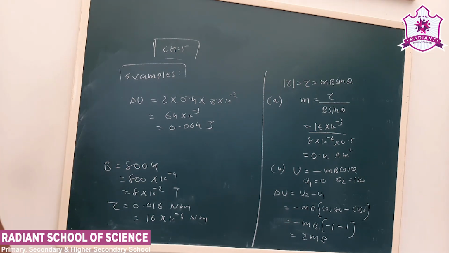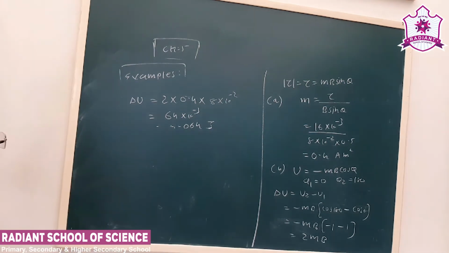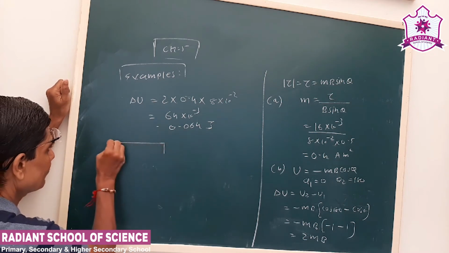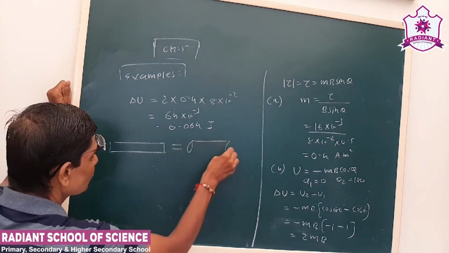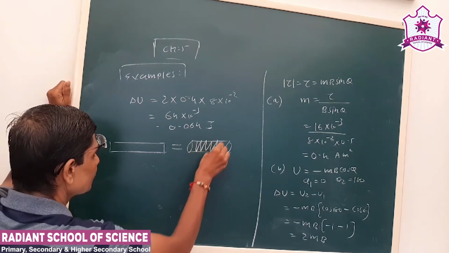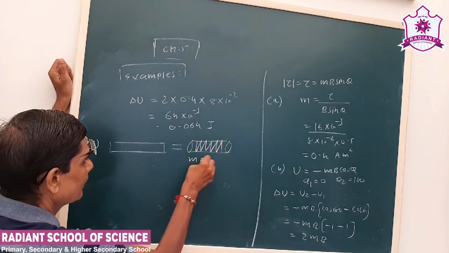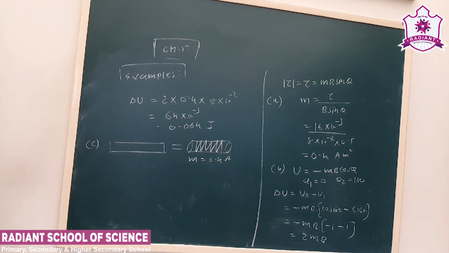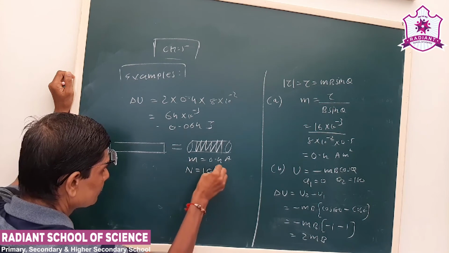See, the third part says, the bar magnet is replaced by a solenoid. Okay, now this is our bar magnet, it is replaced by a solenoid. Okay, now with the same dipole moment, m is 0.4. Now the number of turns is 1000.